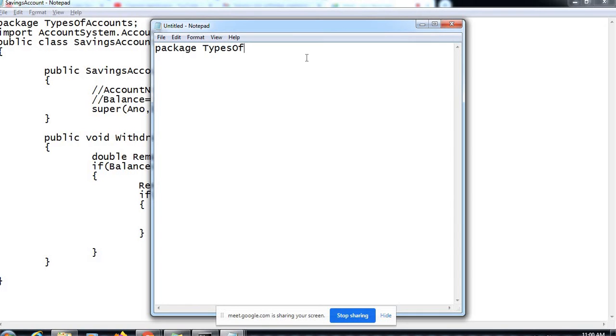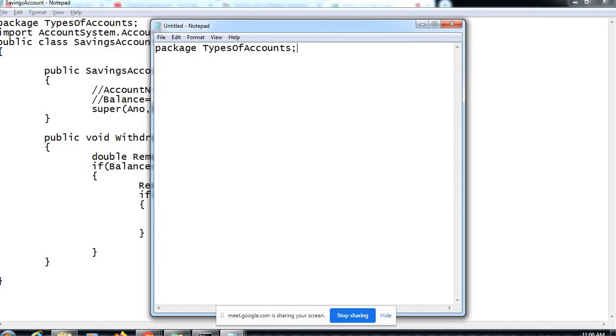So this is also allowed, you can write a class in a separate file and you can have that particular class in a defined package. So you just have to mention the package clause, package types of accounts, because we are defining a salary account class which is again a type of account.